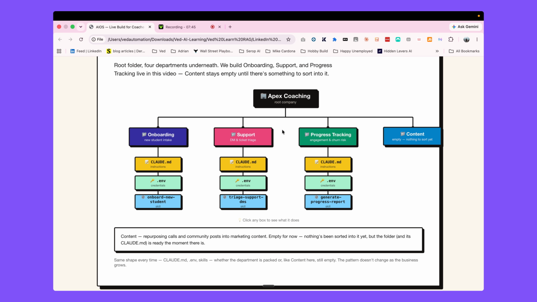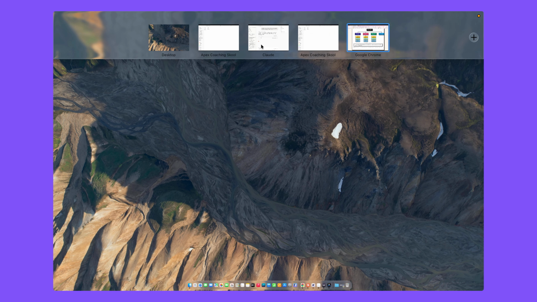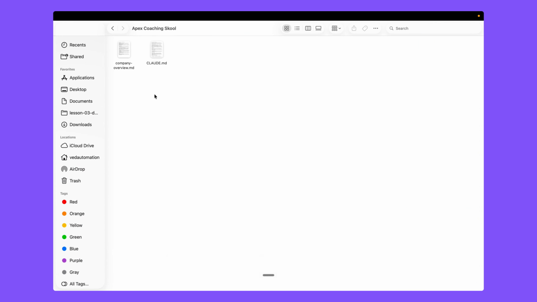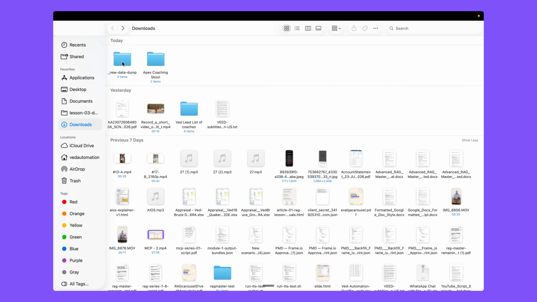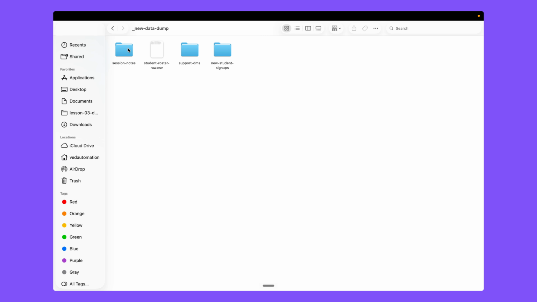So we're going to go one by one, and also I'm going to show you here. I also prepared some dummy data here. So we have some session notes here, student roster.csv, some support DMs, and also new student sign ups, right? So we have three files here. So